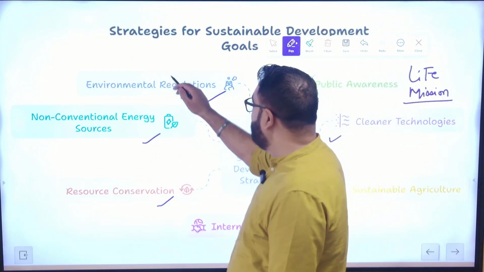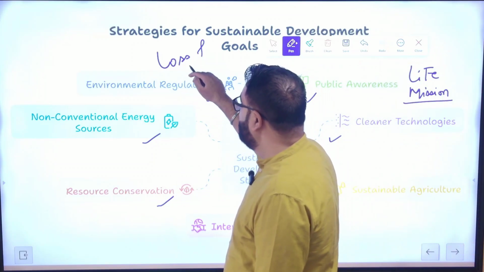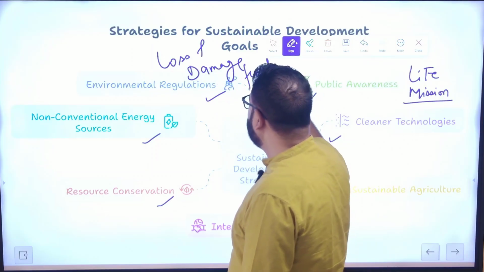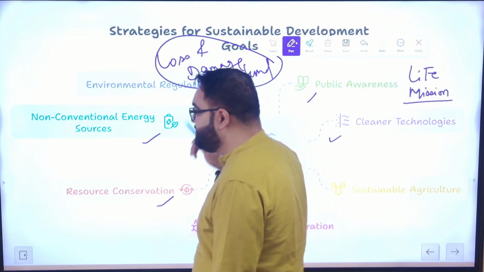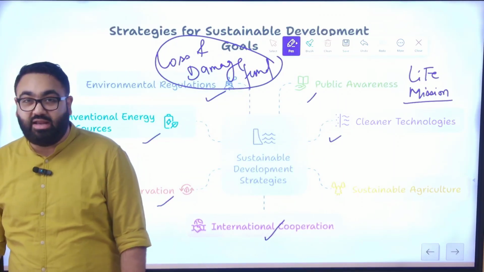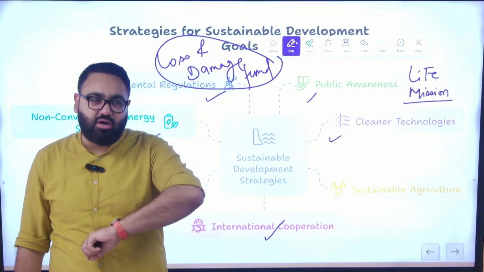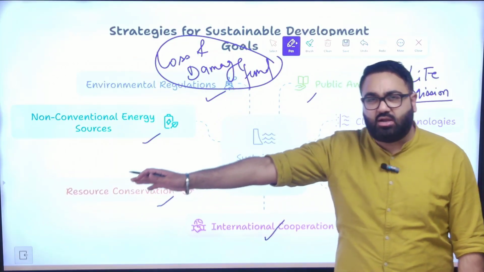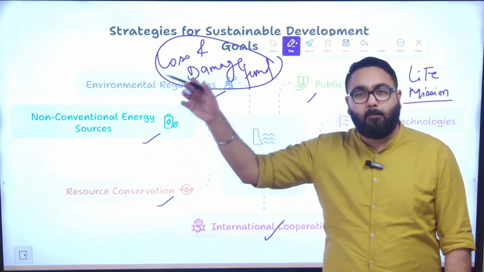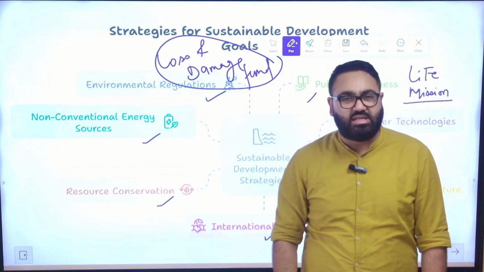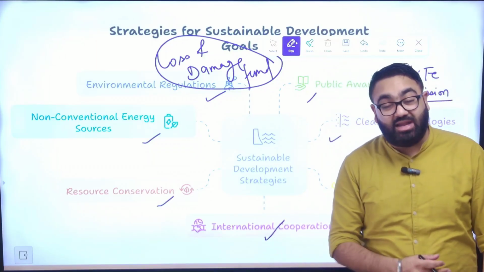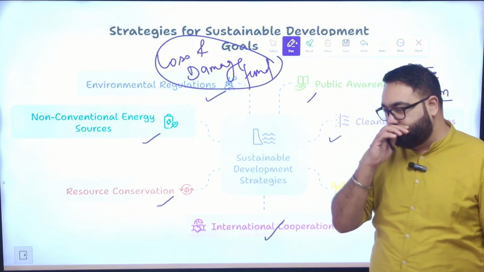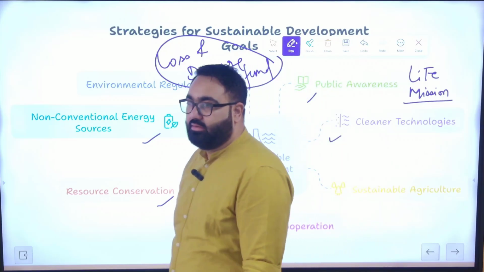You all would have read about something called the Loss and Damage Fund that came up in 2023. Loss and Damage Fund is again one of those many international funds that have been created with a hope that the developed world would contribute money here that can be distributed to those countries which are facing a lot of damages because of natural calamities. Something which can be traced back to climate change. But unfortunately, like other funds before this, here also, not a lot of money has come in.